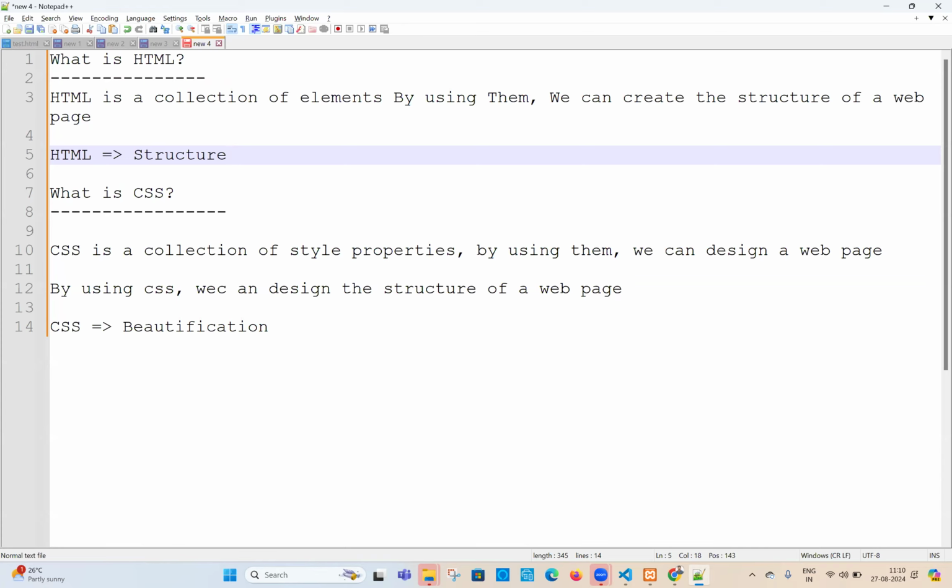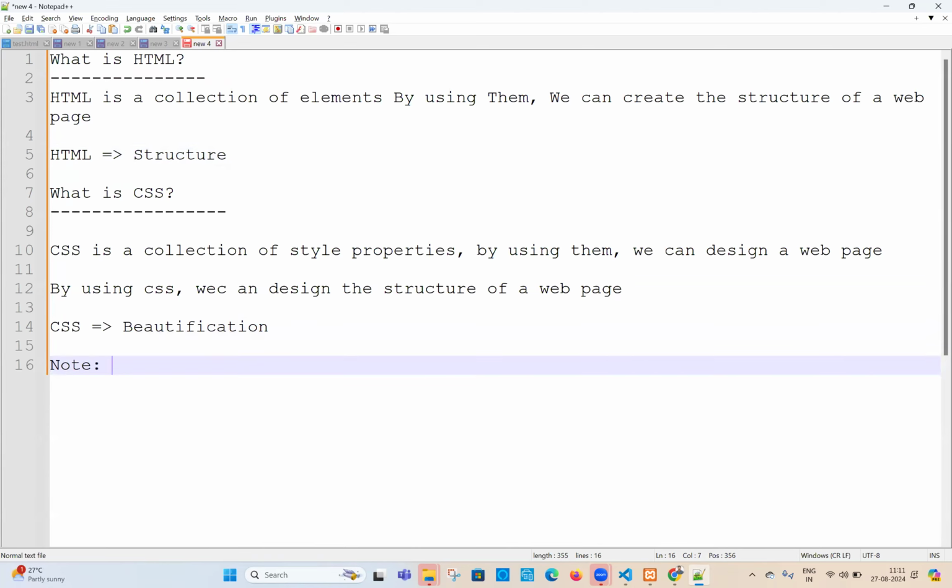In HTML, all the elements are predefined or user defined? All the elements are predefined. In CSS also, write one note point here. Note in CSS: all the style properties are predefined or user defined? Predefined only. We don't have any user defined properties in CSS. Every property in CSS is going to be predefined only.